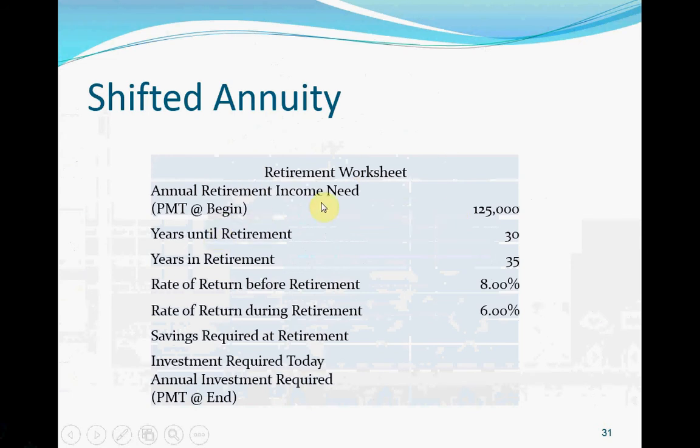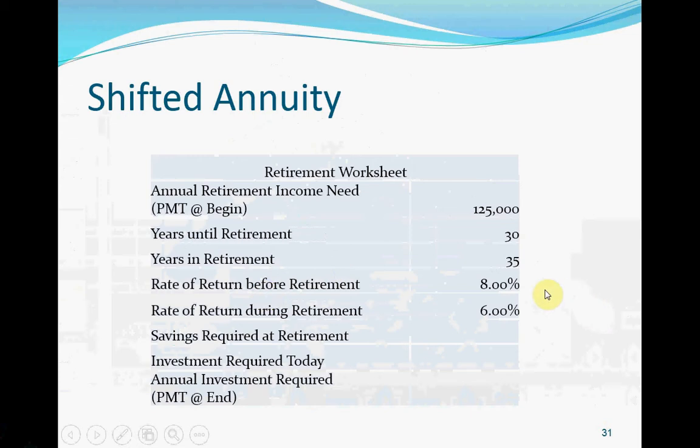So you are planning for your retirement, and during your retirement you want to receive $125,000 at the beginning of each year. Okay, at the beginning of each year, $125,000, and you have 30 years until retirement, and you want to spend another 35 years in retirement, waiting to die.